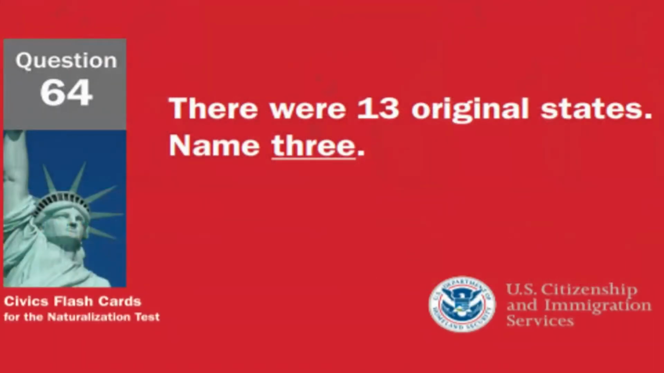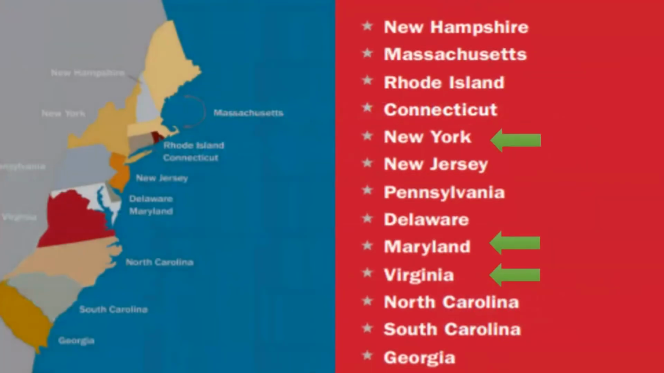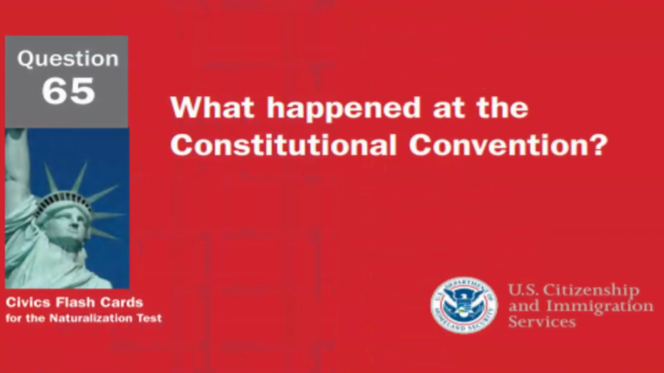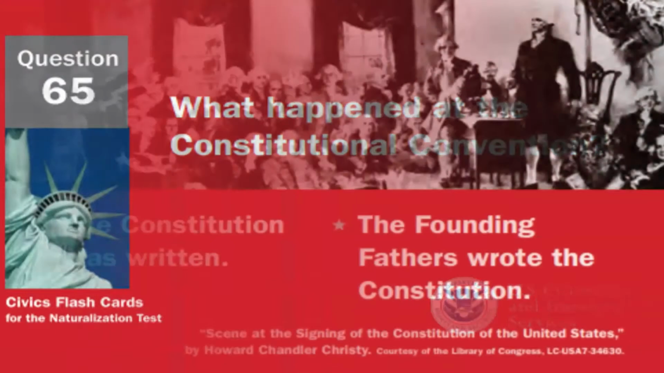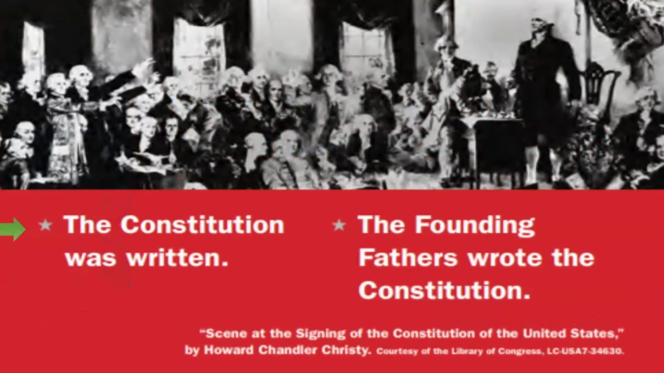There were 13 original states. Name 3. New York, Maryland, and Virginia. What happened at the Constitutional Convention? At the Constitutional Convention, the Constitution was written.